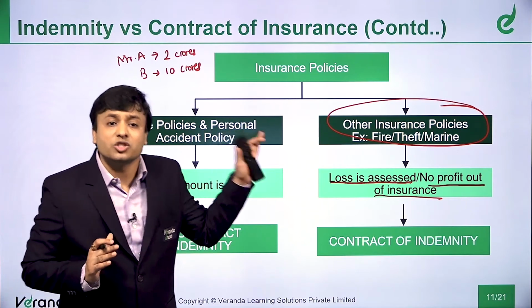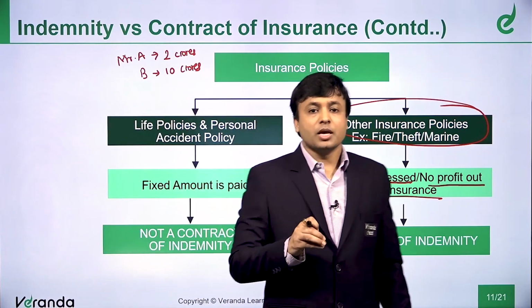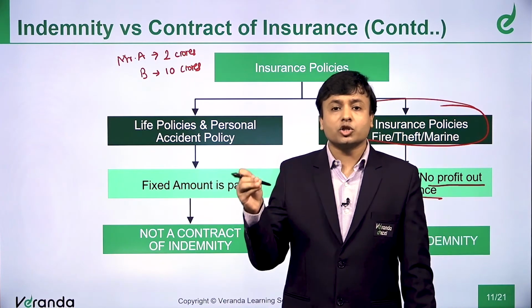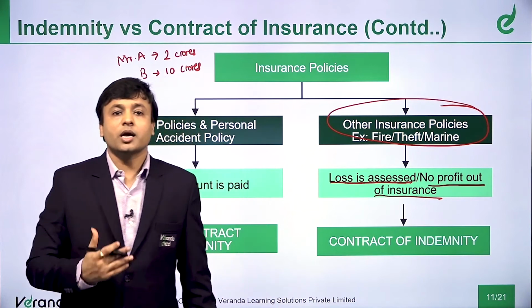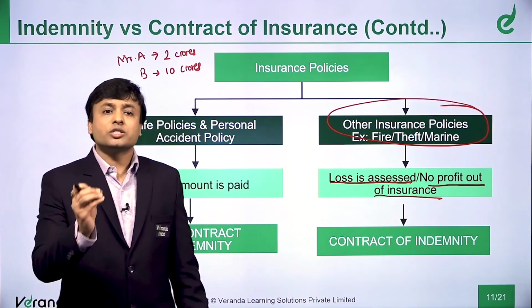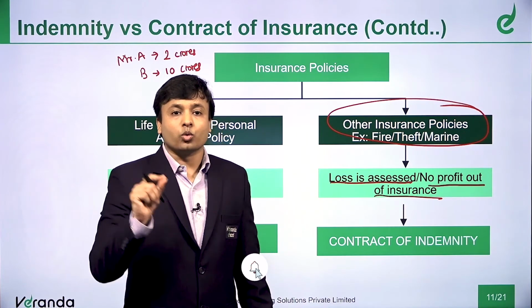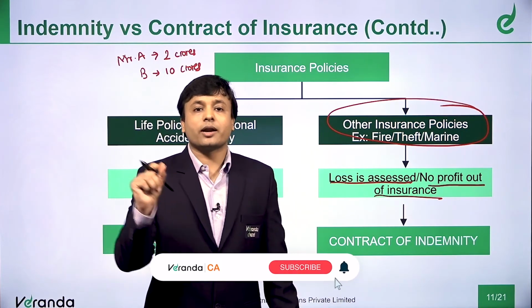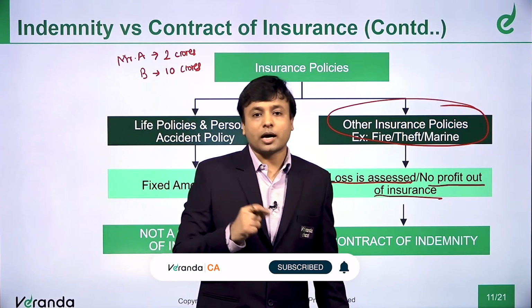Whereas in case of other general insurances, what happens? Only whatever loss has been incurred. Say for example, the car insurance, what is the car insurance amount? The IDV. If you have a car or a two-wheeler, please go and check your insurance policy. There will be an IDV value, insured declared value. Say you bought a car for 10 lakh rupees.